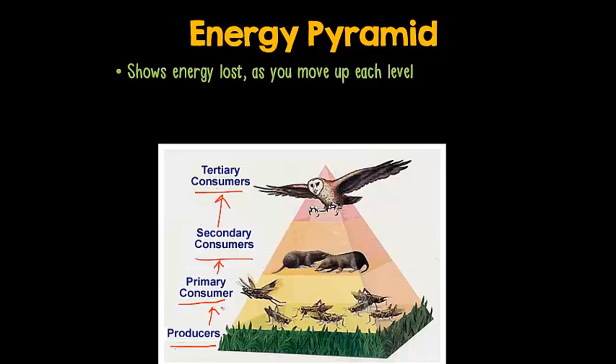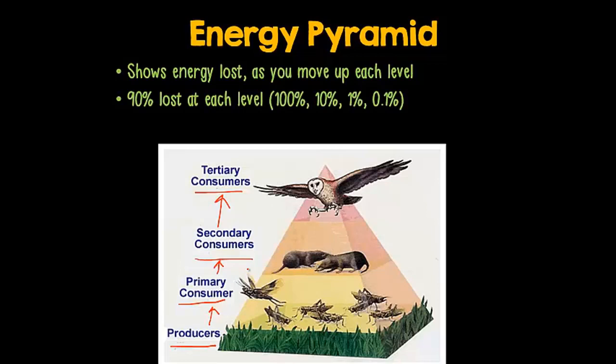So when the grasshoppers eat the plants, one grasshopper needs to eat more than one plant in order to get the energy it needs. But then the grasshopper is going to be using up a lot of its energy to keep itself alive. So when the rat eats it, it's going to need to eat a bunch of grasshoppers to get enough energy. And the same with the hawk. The hawk's going to need to eat several rats to keep itself alive.